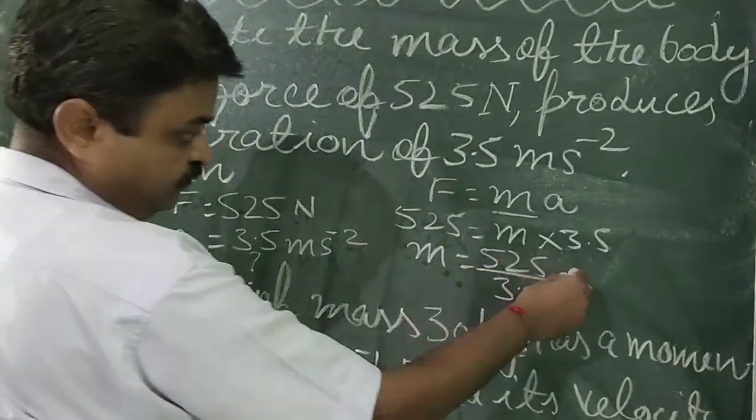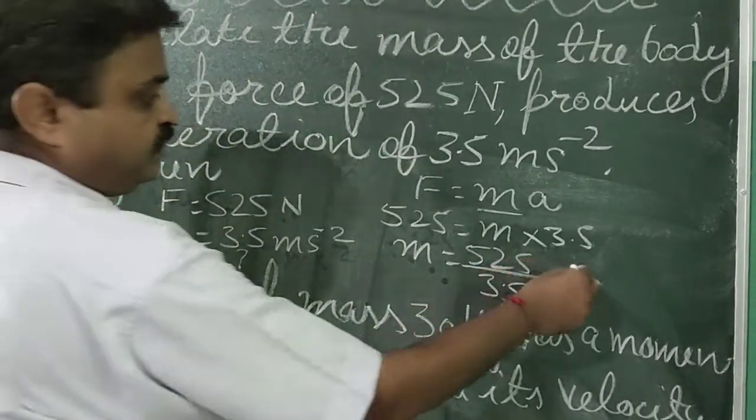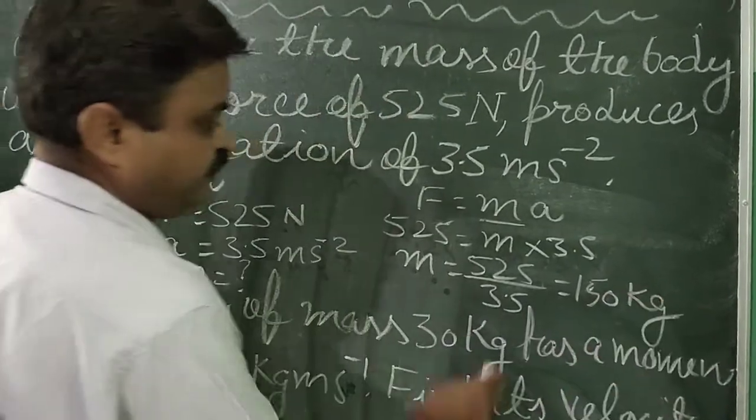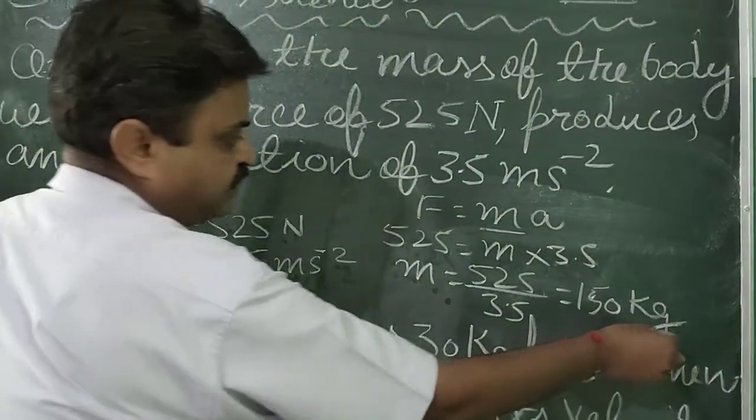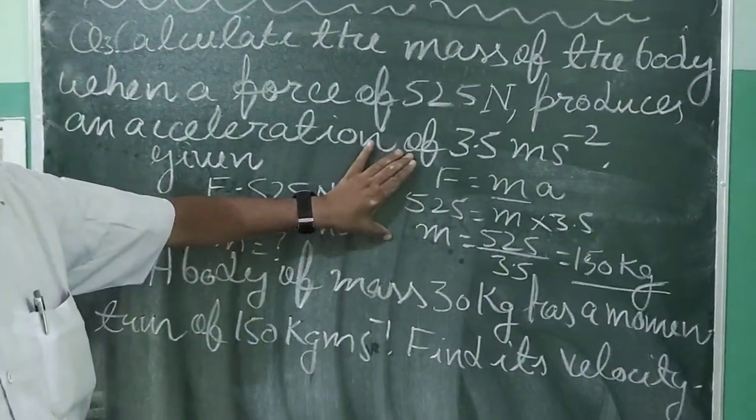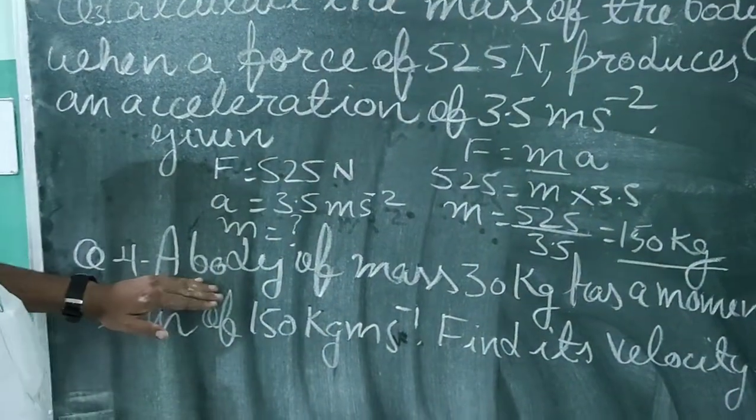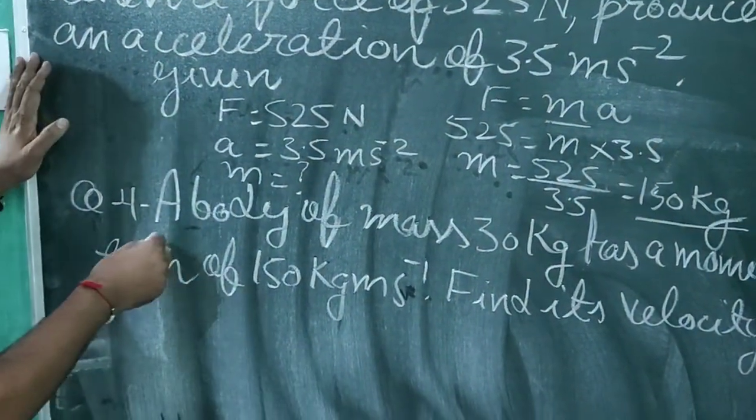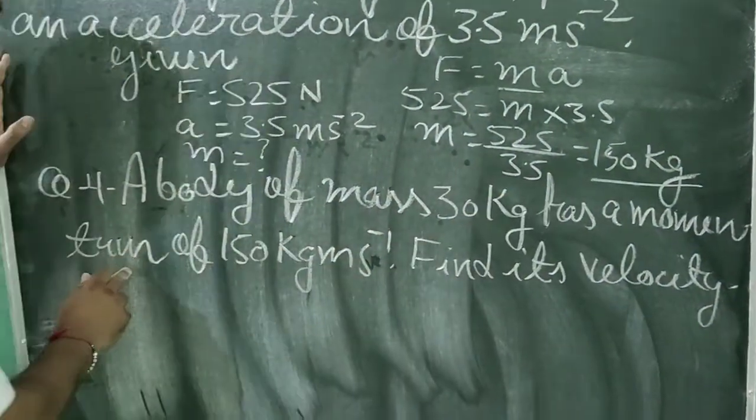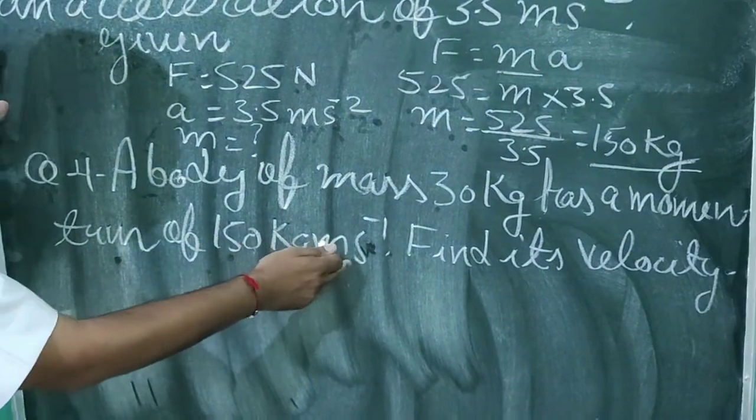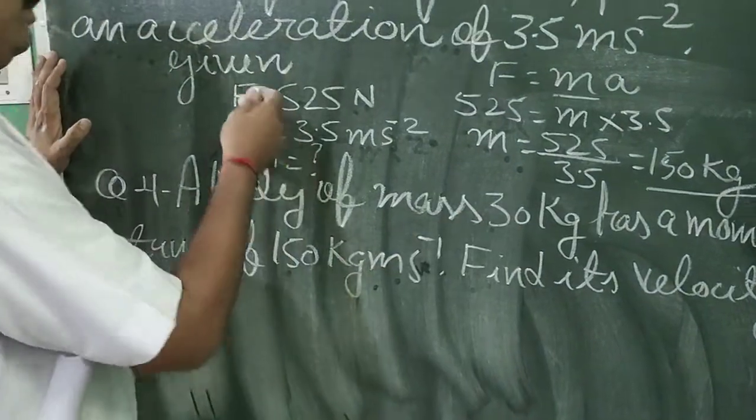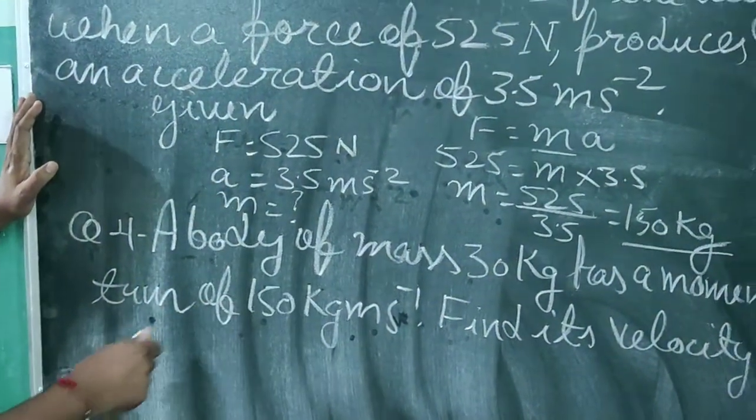Now you can get the answer. It is 150 kg. Then you will calculate it. So it is the answer. Mass is 150 kg. Like this, you will solve this question. It is a very short question. A body of mass 30 kg has a momentum of 150 kg meter per second. Find its velocity. Now, again you will write all the quantities that are given.